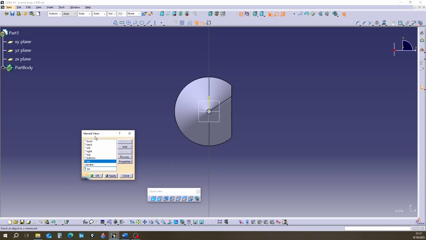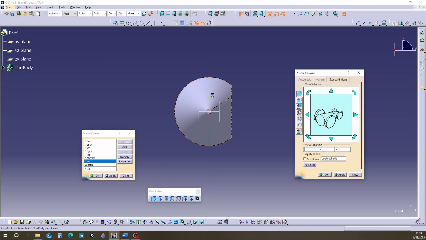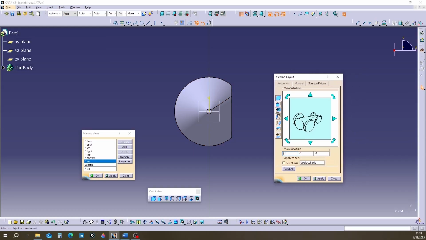On the left side, you can see a row of different views on the various planes. Below that, click on ISO to make it blue. Click on the Properties tab. Another window called Views and Layout opens. In the middle of it is a conical four-wheel object. Next to the four-wheel object, the coordinate axes of that viewing angle are shown.